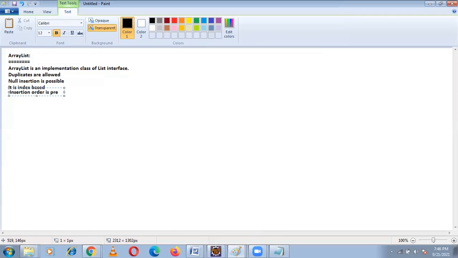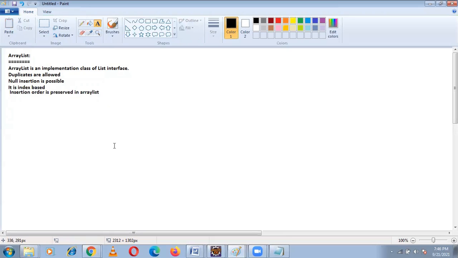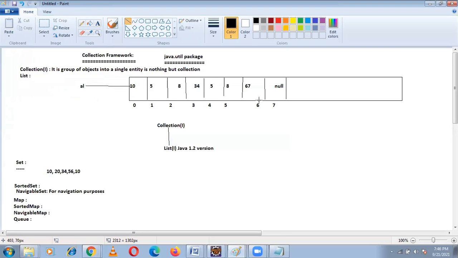Insertion order is preserved in array list. Like that, this is nothing but an array list. Here insertion order is preserved means whatever elements we enter, those elements you will be getting. Suppose after null I enter some 80, then it will be stored after null. That is nothing but insertion order. That is about array list.